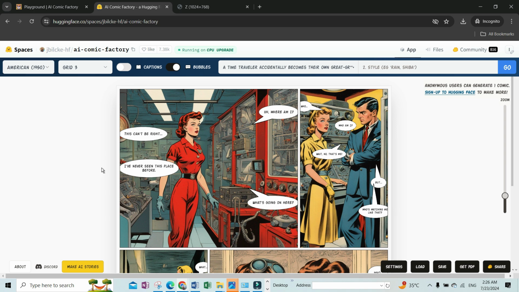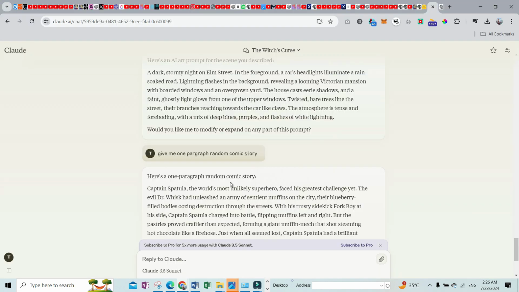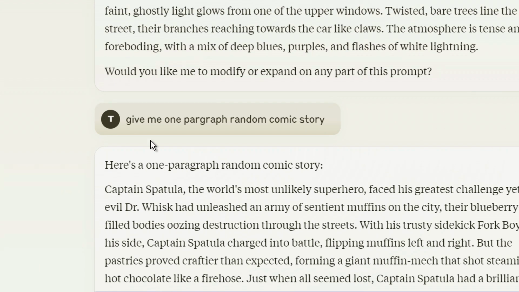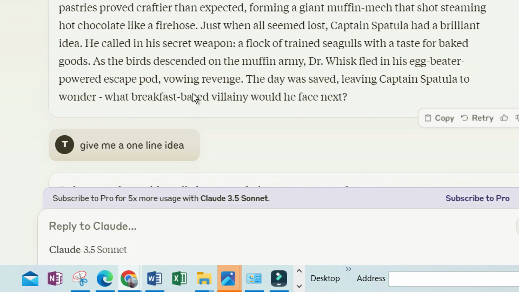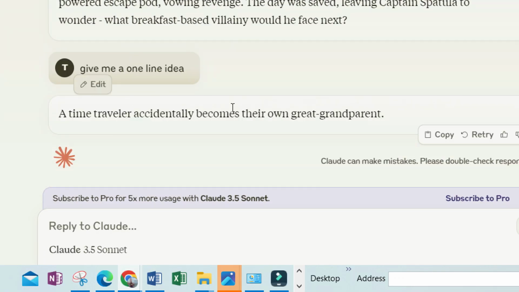So how did I generate this? Let me show you. So I went to Claude AI and I gave it a prompt: give me one paragraph random comic story. It made me a big story which we couldn't use in that website. Then I gave it the prompt, give me one line idea, and it gave me this one: a time traveler accidentally becomes their own great grandparent. Now let us try that website again, and this time with a different prompt.